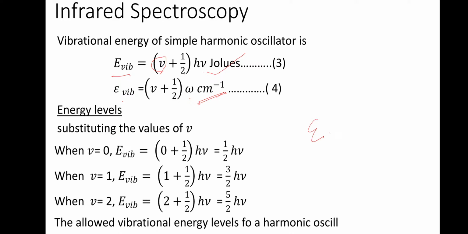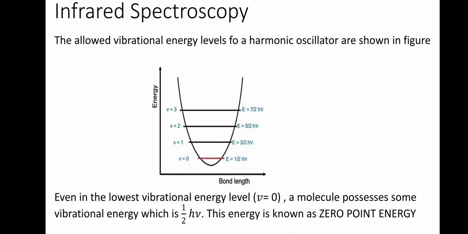Instead of this you can also write V plus 1 by 2 nu bar, that is wave number. Omega, the frequency of oscillation, is equal to wave number. Substituting these values, we find that for the first vibrational level the energy is half h nu, the second is 3 by 2 h nu, and the third is 5 by 2 h nu. These are the allowed energy levels of a harmonic oscillator.